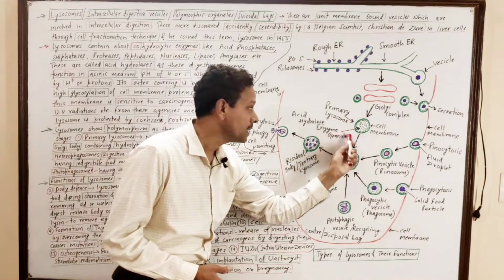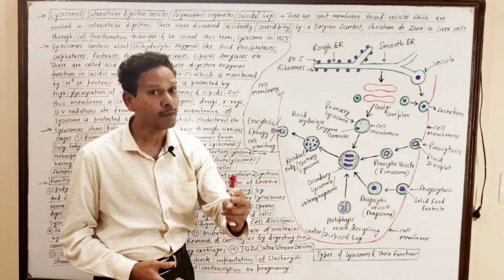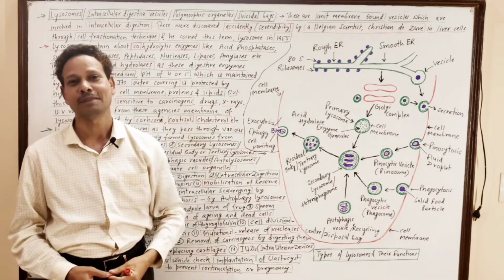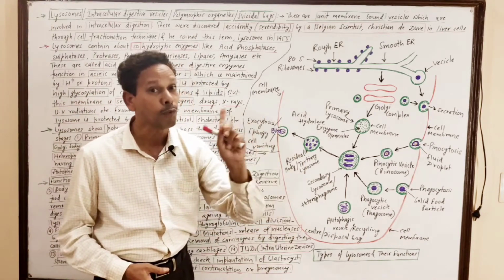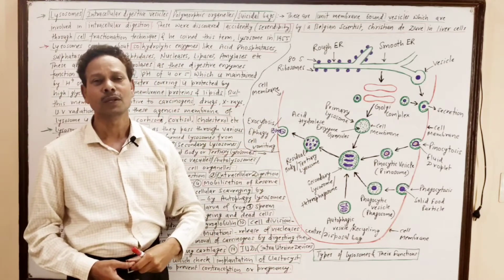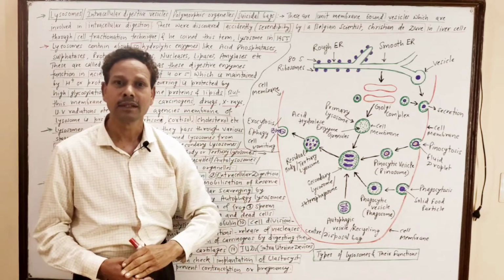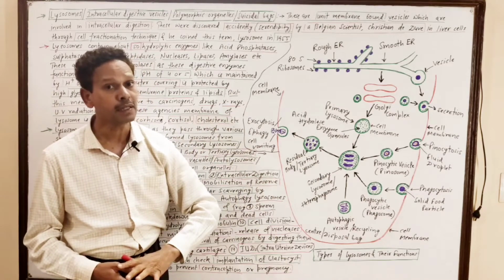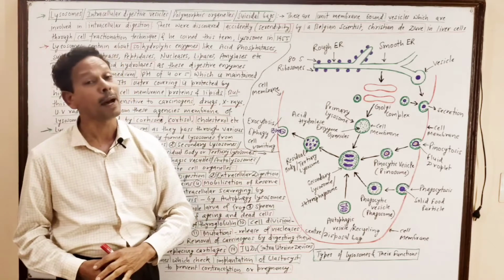Note down, these lysosomes have about 50 different types of acid hydrolase enzymes, because these enzymes act in an acidic medium in presence of water. They are named acid hydrolases. So many enzymes like nucleases, proteases, peptidases, lipases, phosphatases, sulfatases, and amylases.